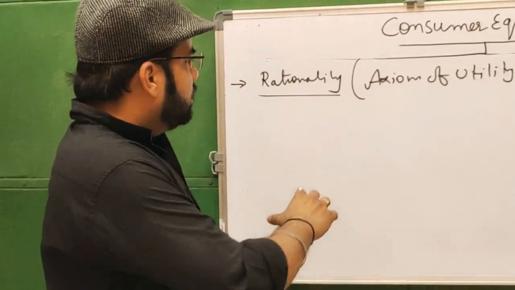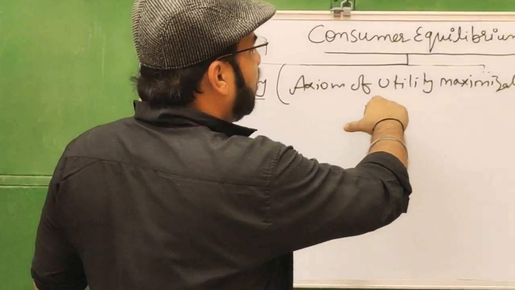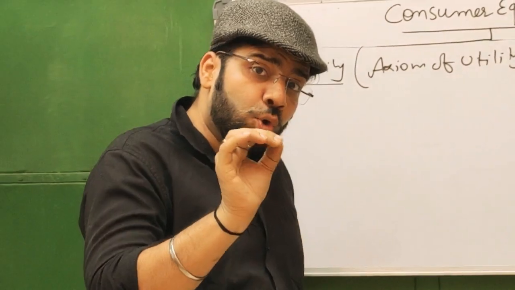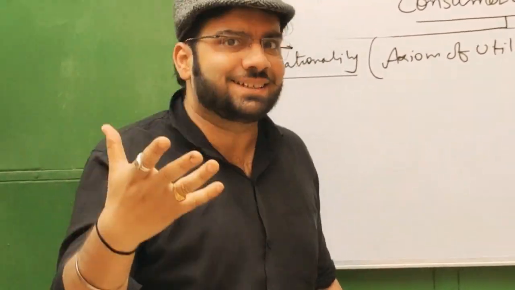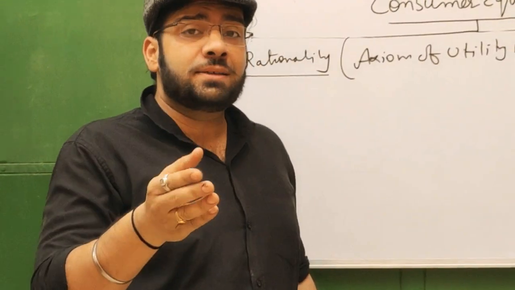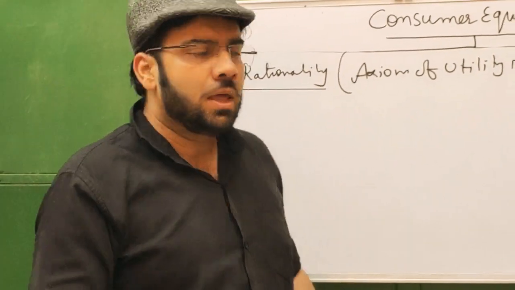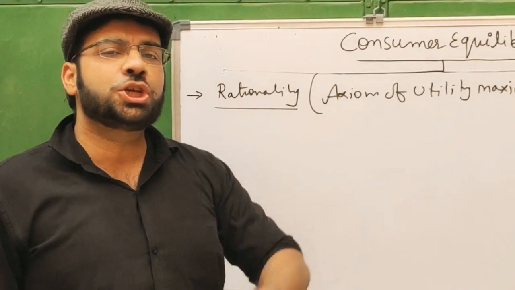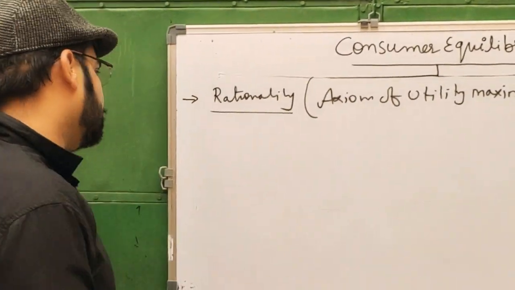This is known as the axiom of utility maximization subject to a constraint, which means the budget imposed by his given income.